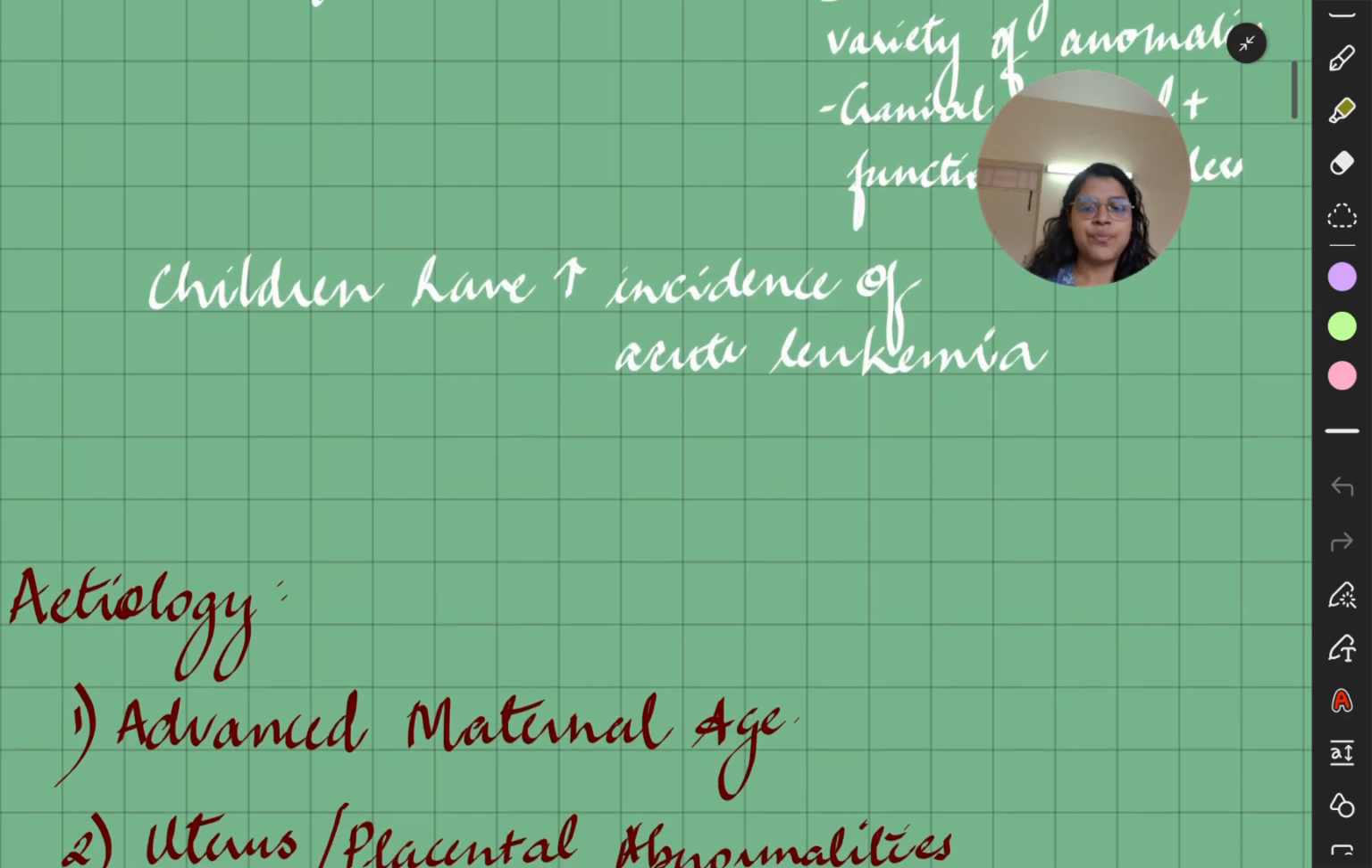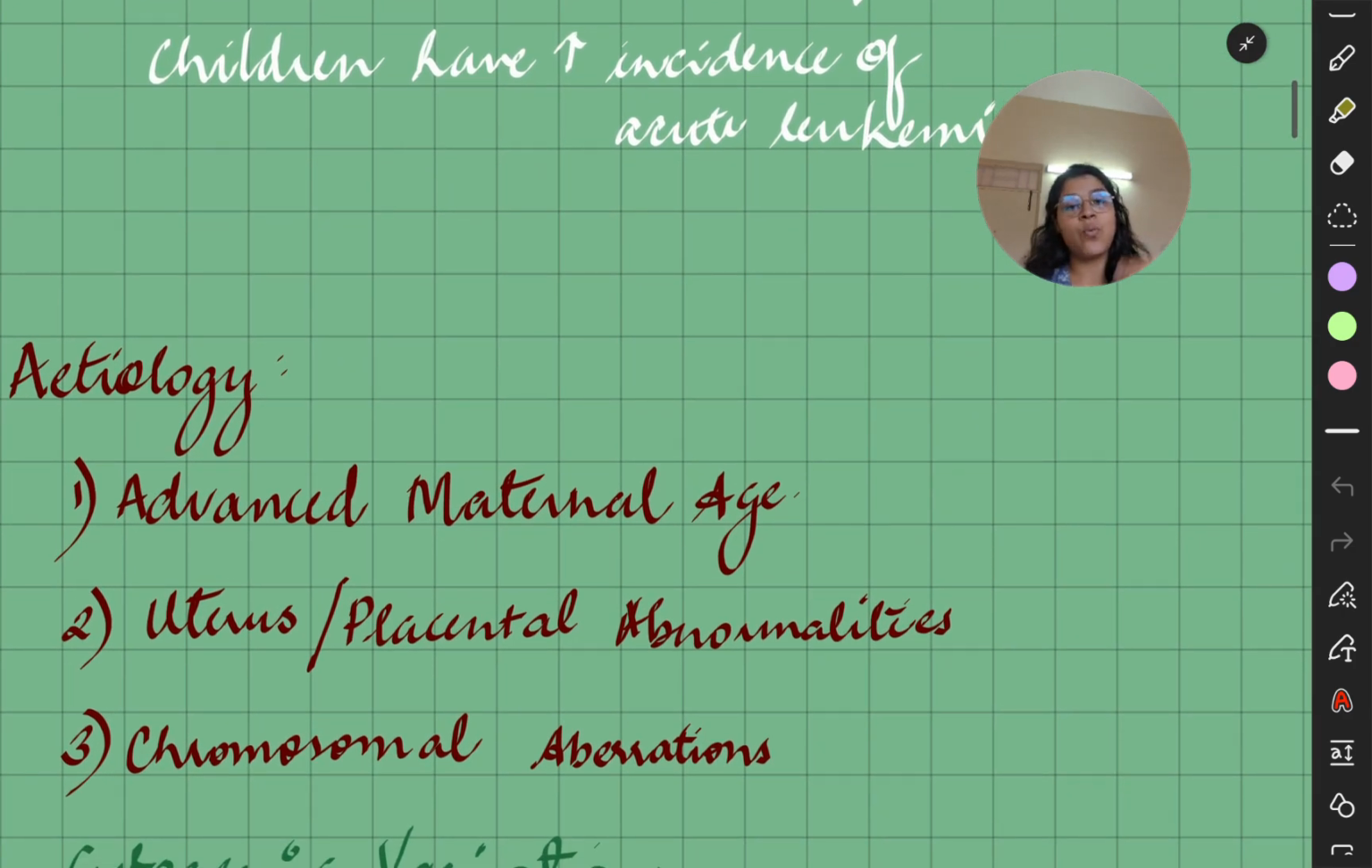What is the etiology? So, it could be because of advanced maternal age. It could be because of uterus or placental abnormalities, and it could also be because of chromosomal aberration. Now there are cytogenic variations. You understood now everything. So advanced maternal age could be one factor. It could be either a defect in the mother's uterus or placental abnormalities which cause disturbance in the child's growth causing Down syndrome, and the last one is chromosomal aberration.